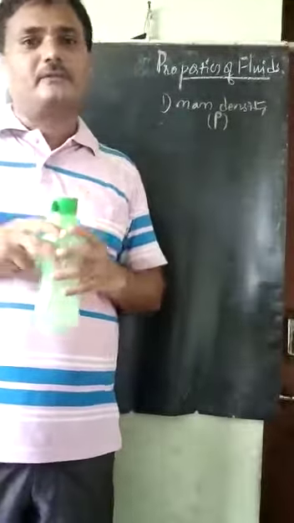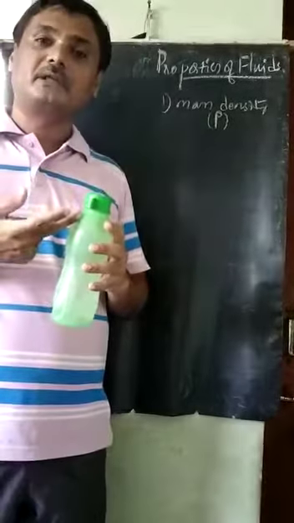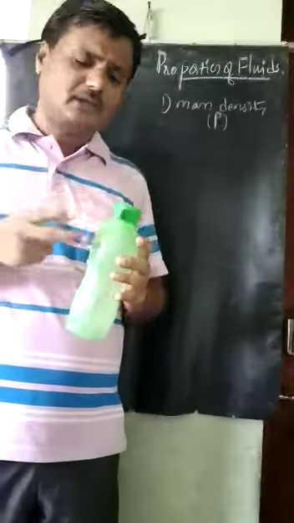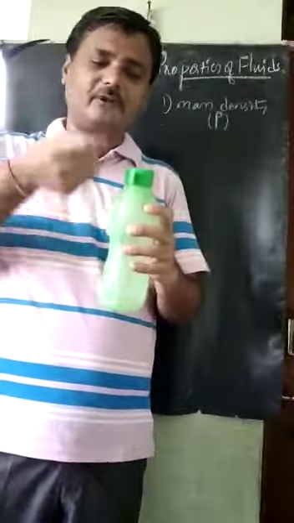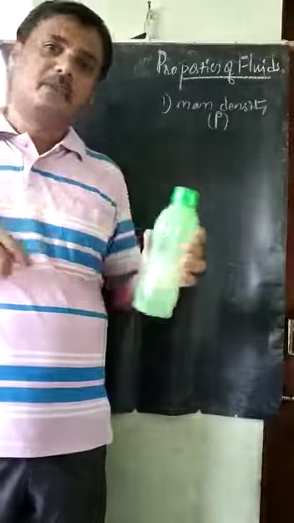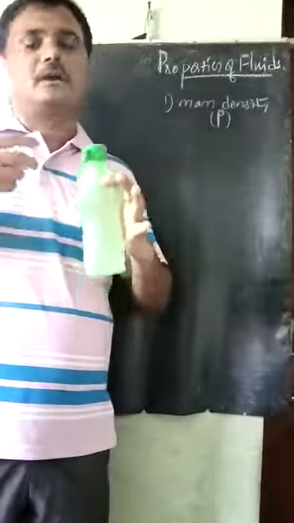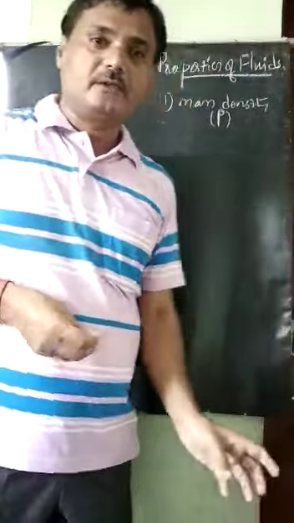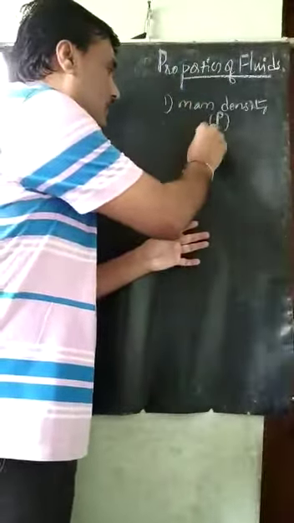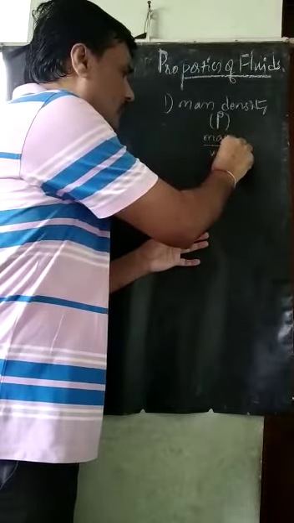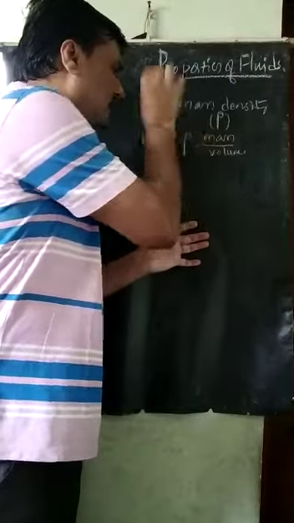Therefore, instead of petrol, if I take diesel, kerosene, any kind of lubricant oil, or any different types of fluids in this bottle, the volume is the same but the mass is different. So the mass per unit volume is called the density.